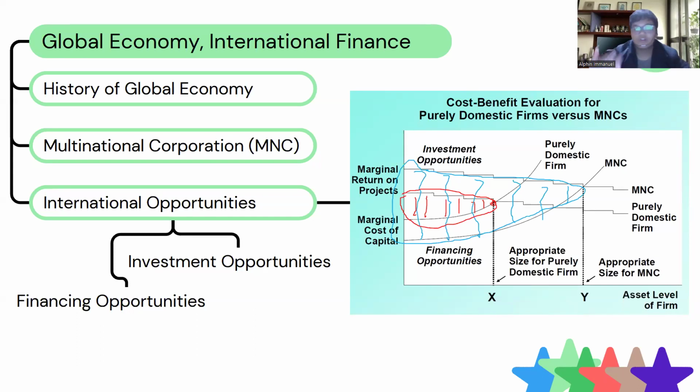That makes the marginal return on the projects bigger, and also the marginal cost of capital bigger. That means the size of your firm is bigger when you become a multinational corporation.